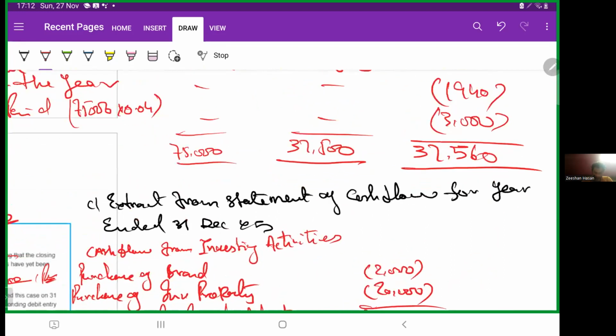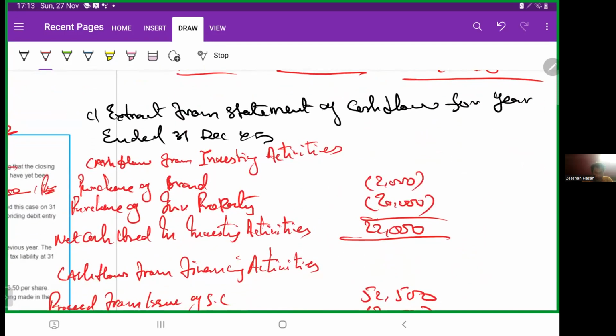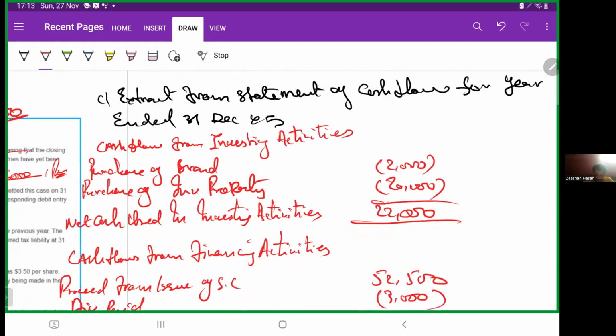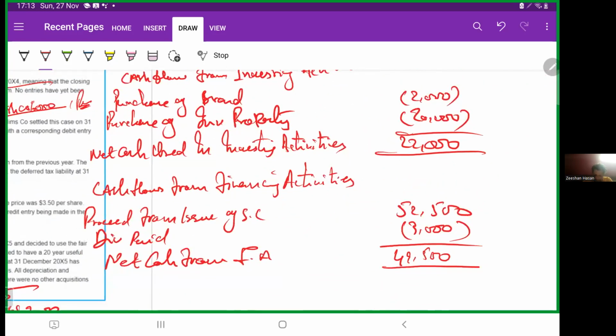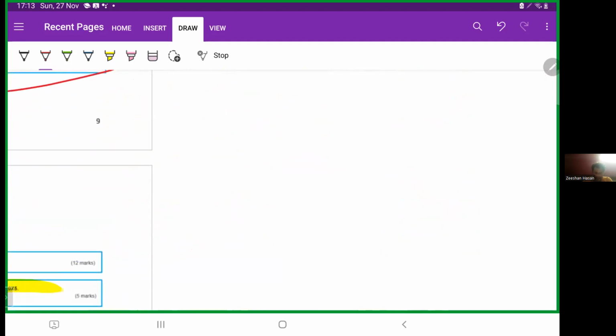Now, extract from the statement of cash flows for the year ended 31st December. Cash flow from investing activities: purchase of brand 2,000, purchase of investment property 20,000. Net cash used in investing activities, very simple, 22,000. Cash flow from financing activities: proceeds from issue of share capital 52,500, dividend paid 3,000 negative, so we get net cash from financing activities 42,500. So far so good.